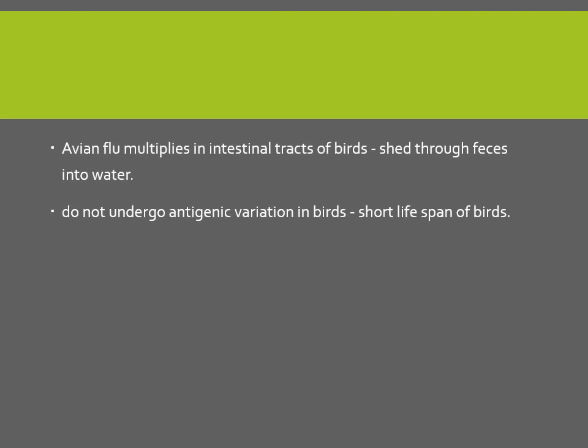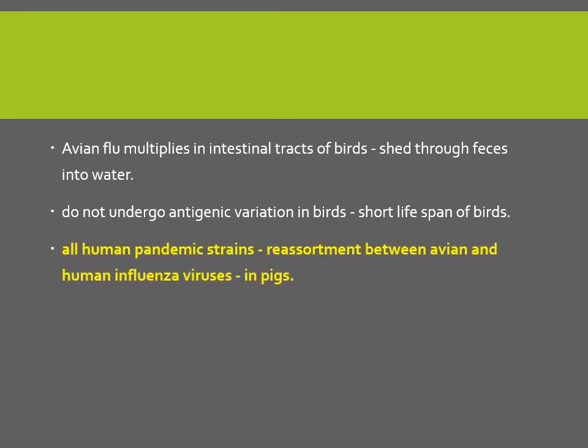Now avian flu viruses multiply in the intestinal tract of birds and are shed through the feces into the water. They do not undergo any antigenic variation in the bird because of the short lifespan of birds. This variation mainly occurs in the amplifiers, which are the pigs. So the pigs are the reservoir of this influenza. Although birds are also a reservoir, they are not bringing about any mutation or variation.